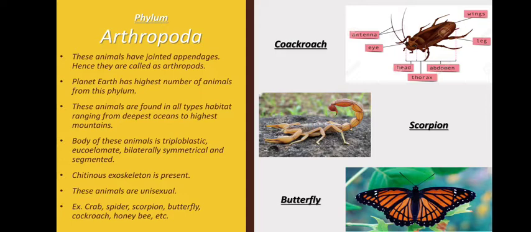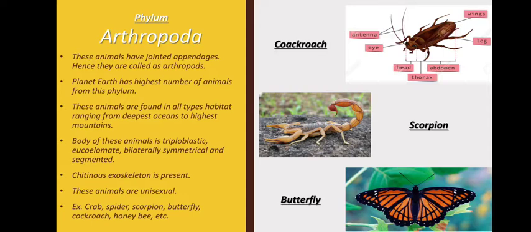These animals have a triploblastic body, they are eucoelomate, bilaterally symmetrical and segmented. In the case of Annelida it was metamerically segmented. This is segmented with jointed appendages.